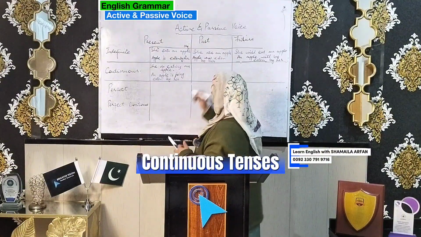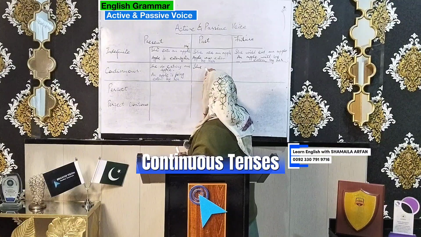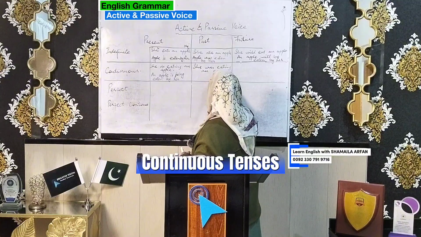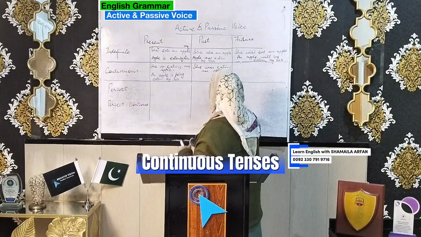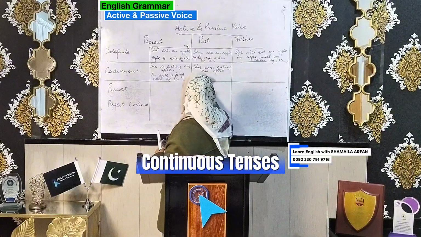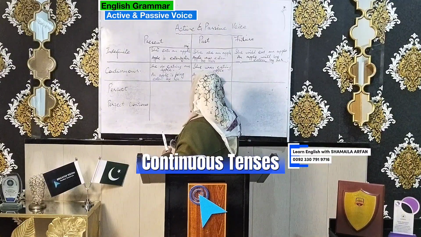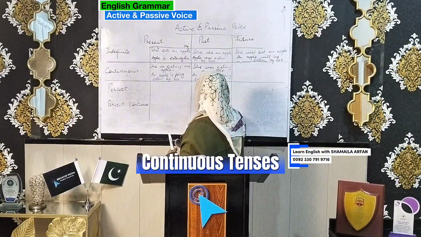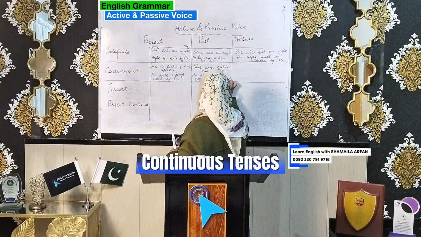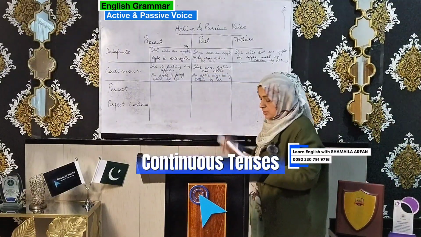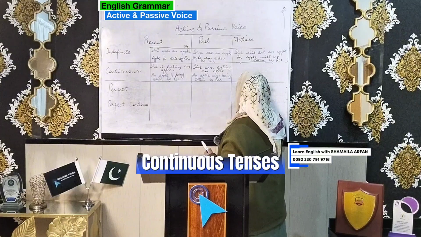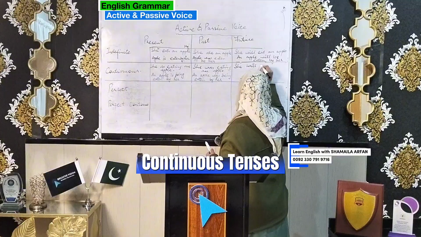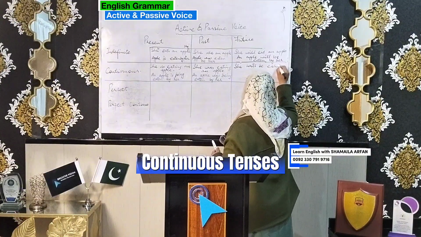She is eating an apple. Now it will be, she was eating an apple. She was eating an apple. And now, an apple was being eaten by her. What did we change? Only the helping verb, because it was the past. Now future. Now the future sentence of the same is: she will be eating an apple.